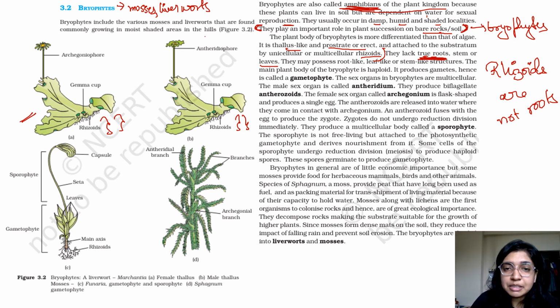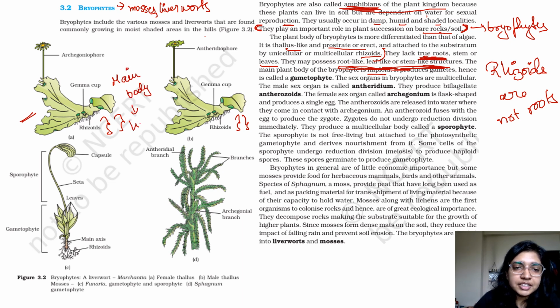It has formed a thallus, but it does not possess root or leaf or anything, but they do possess root-like, leaf-like, or stem-like structures. They are not true root, leaf, or stem, but they look like root, leaf, and stem. The main plant body of the bryophyte is haploid. So when we are talking about the main body, which is your thallus, it is haploid.